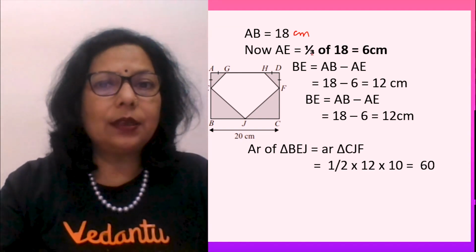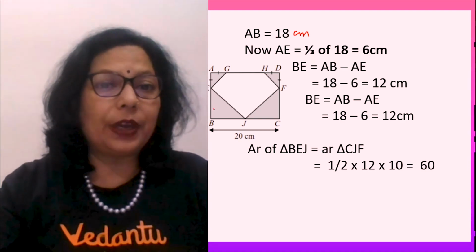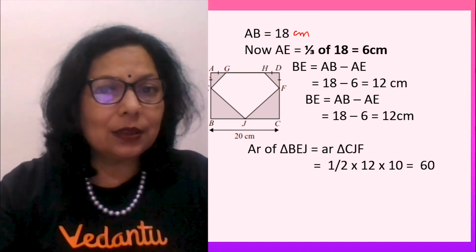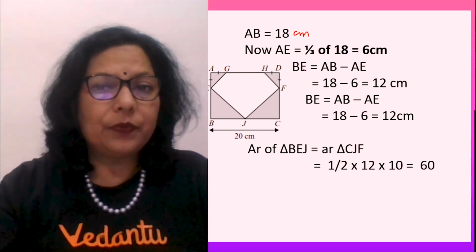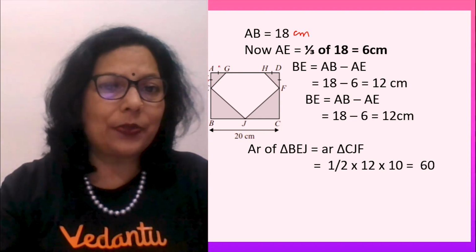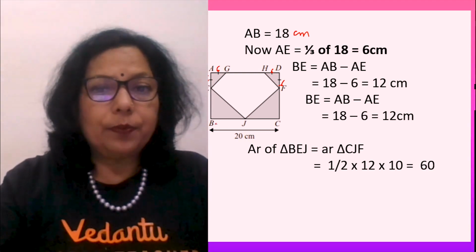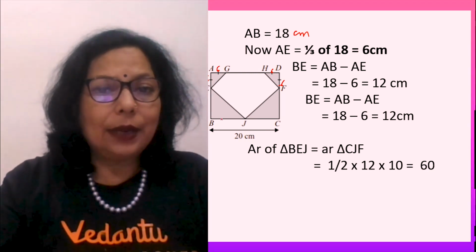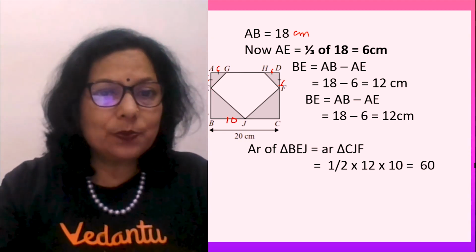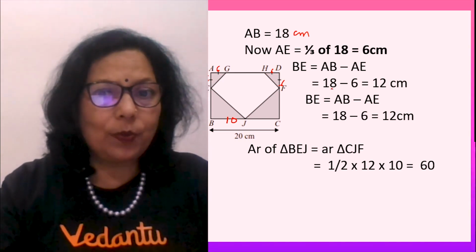Now it is given that AE is 1/3 of 18. ये हमने अभी निकाला है ना, 1/3 of AB है because AB is thrice of AE. तो AE कितना हुआ? 1/3 of AB. That is 1/3 of 18, which gives you 6 centimeters. If this is 6, these two marks are there. This is also 6. Now, BC is 20 and BJ is like 10 because it is given half. What is BE? BE is AB minus AE. AB is how much? 18.